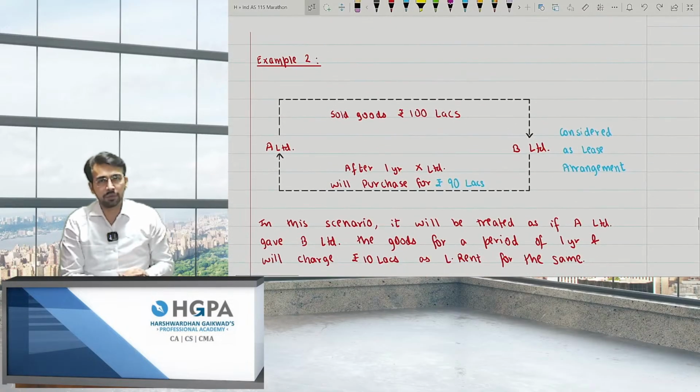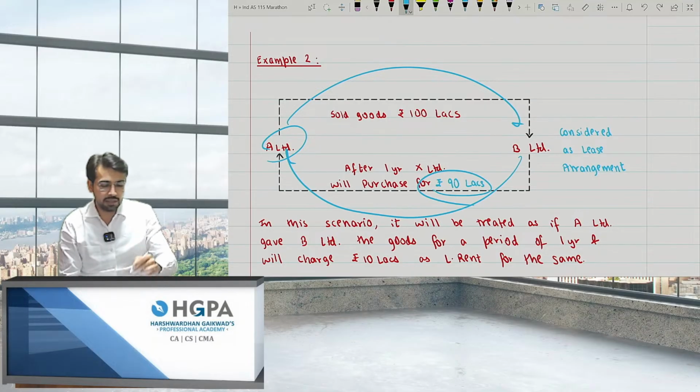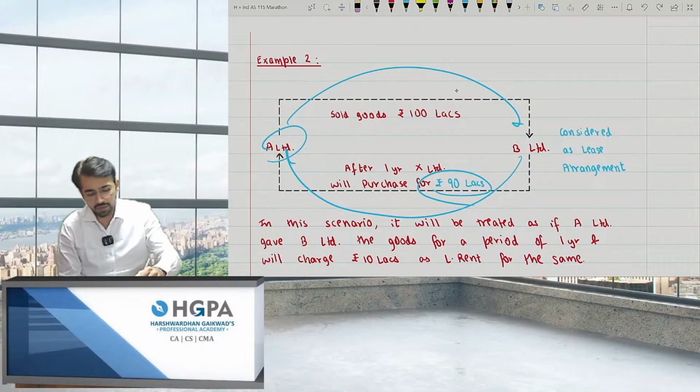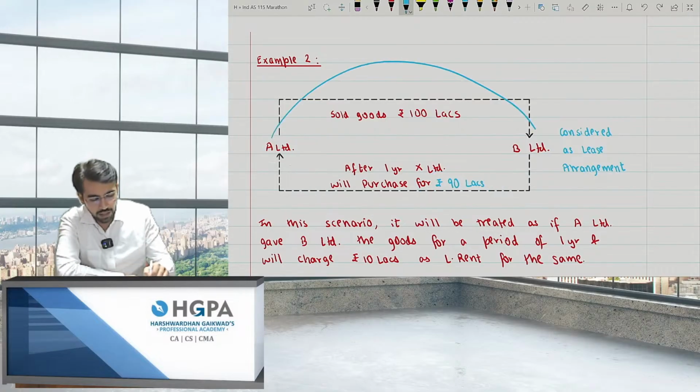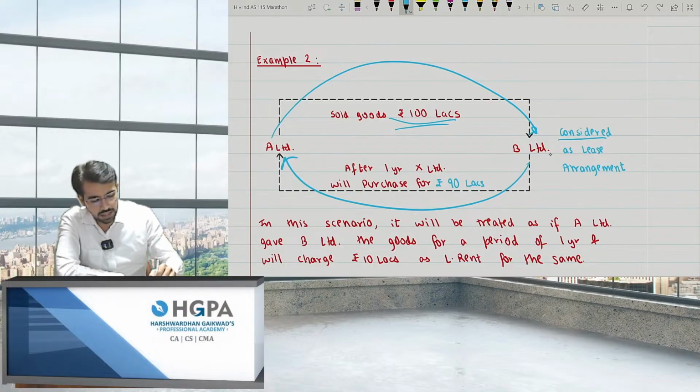But there's also a second scenario of sale and repurchase. A Limited sold goods of 100 and agreed to repurchase them at 90 lakh rupees. That means this will be considered a leasing agreement. How come a leasing agreement? I gave you the goods for 100 lakhs because you wanted to use these goods, but you didn't want to purchase them. So I told you, okay, take these goods for 100 lakh rupees, and after 1 year I'll take them back at 90 lakh rupees. Can I say I'm charging 10 lakh rupees for the lease? So this will be considered a lease agreement, not revenue income, right?